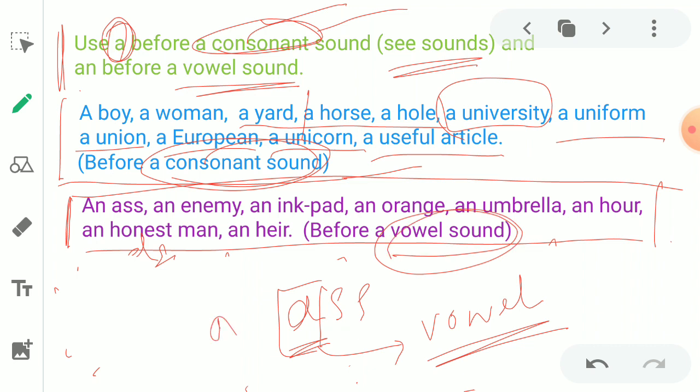As a result, an. Got it? Yes. Similarly, an enemy, an ink pad, an orange, an umbrella, an hour.